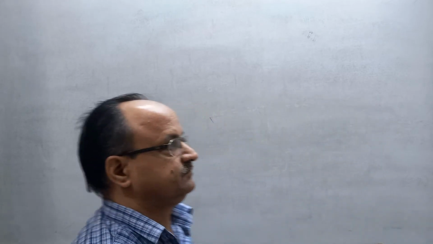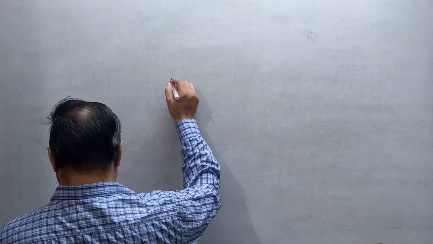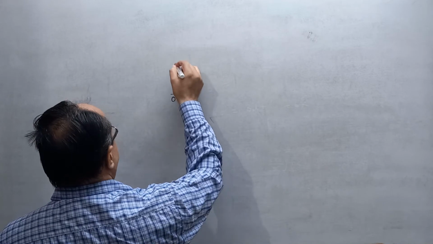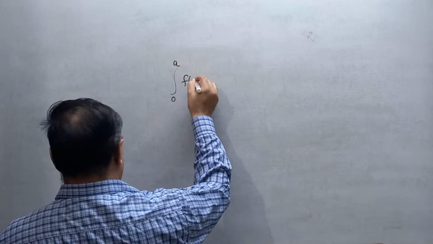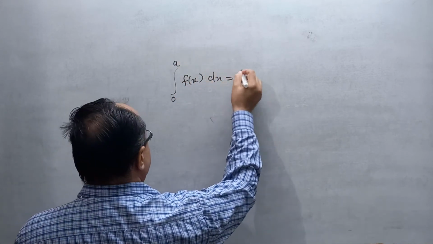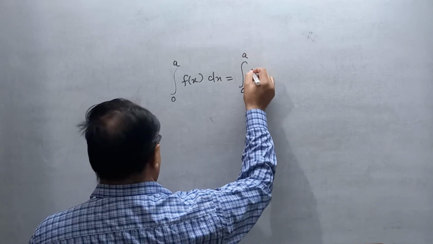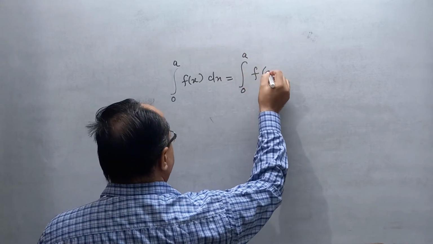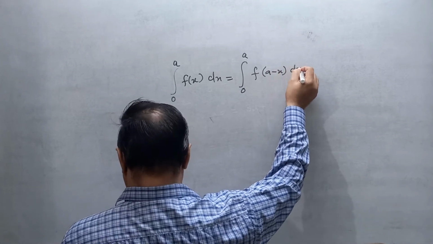Next question, that is the homework for you. Integration 0 to a f of x dx is equal to integration 0 to a f of a minus x dx.